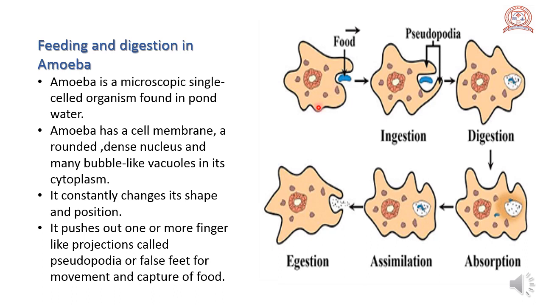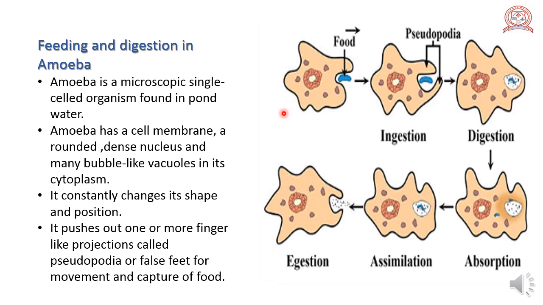It constantly changes its shape and position. That is, amoeba can change its shape as well as position. It has projections on its body called pseudopodia, or false feet, which help in capturing food and in movement. It pushes out one or more finger-like projections called pseudopodia or false feet for movement and capture of food.